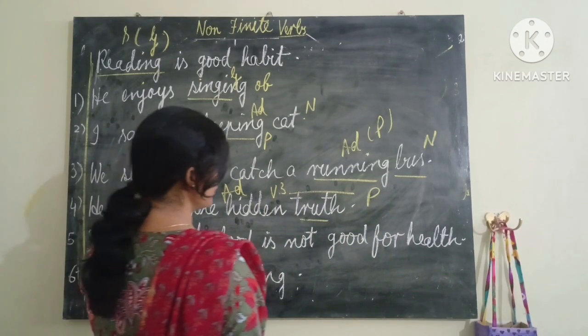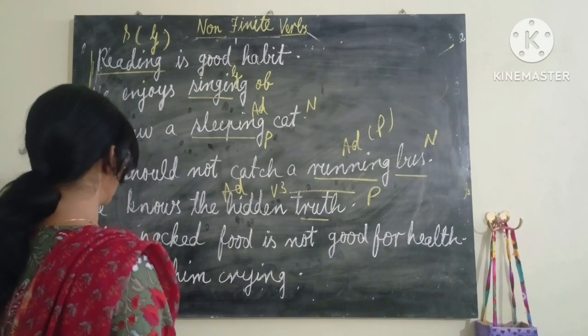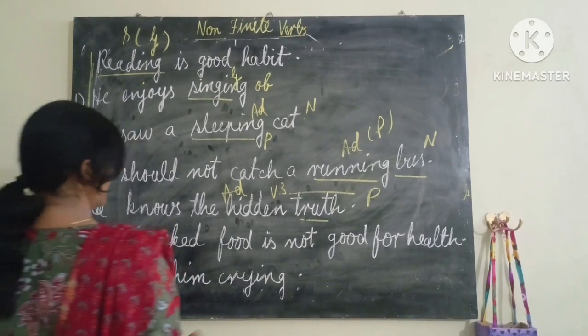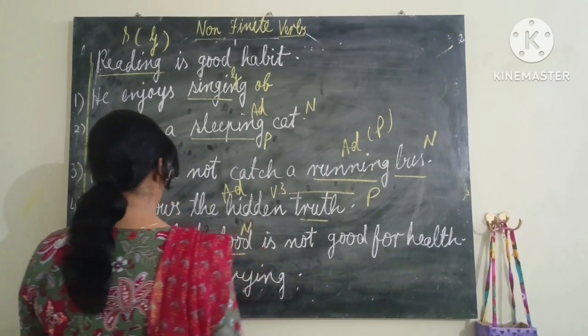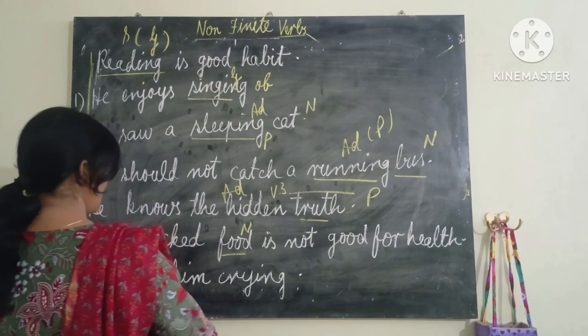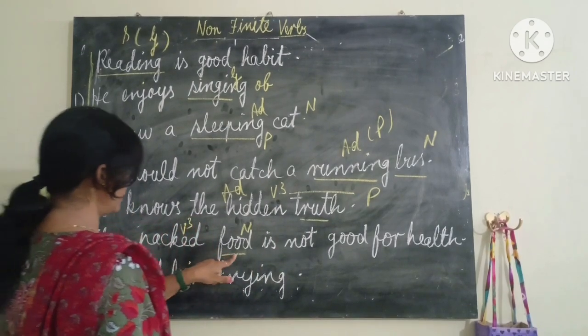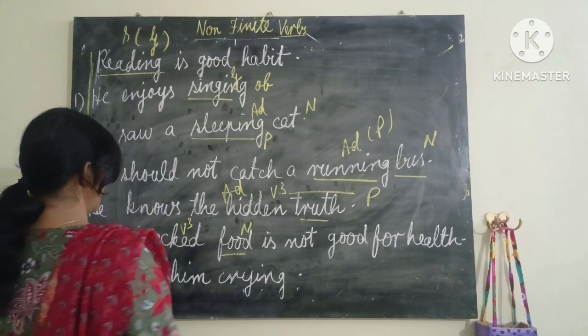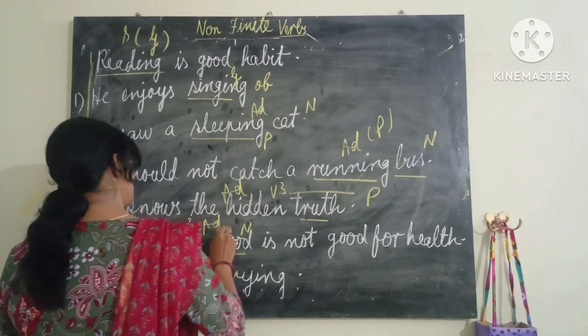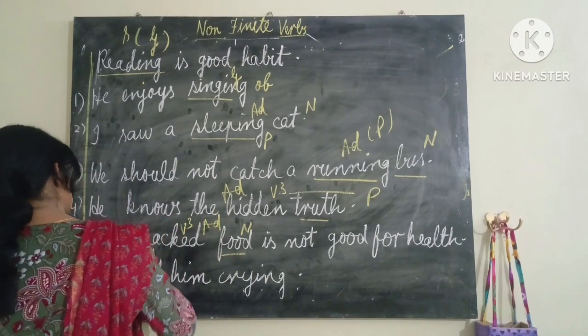The packed food is not good for health. Packed food. What type of food? Food is a noun. And packed, this is pack, packed, packed. This is V3, the third form of the verb. It is used before a noun. It means this is an adjective. And an adjective using V3 means this is a participle.